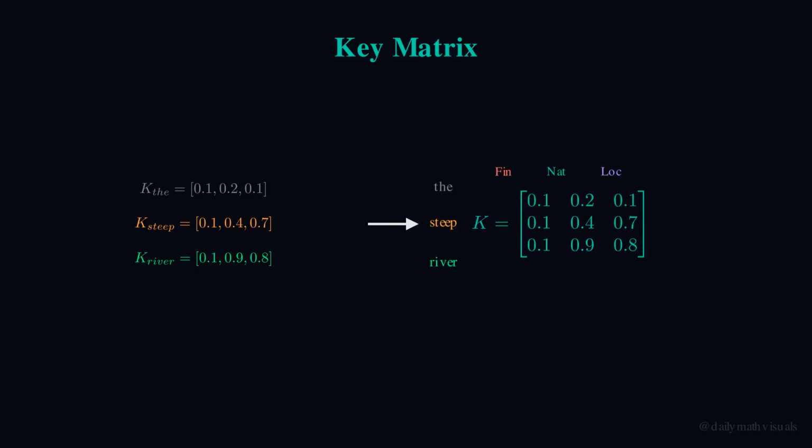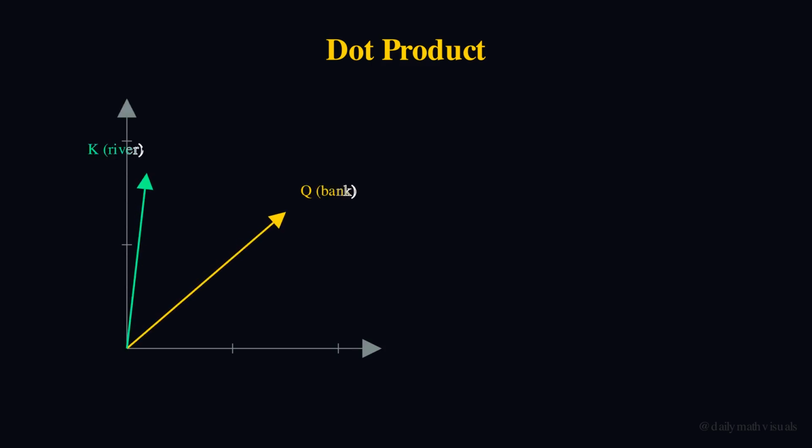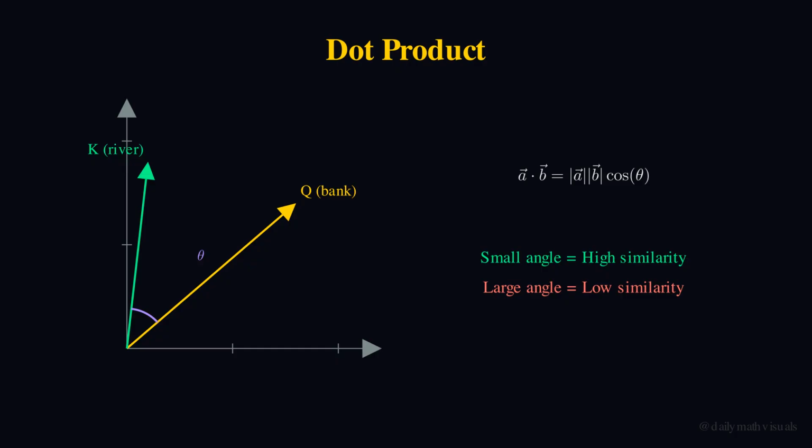Now the magic. To find how similar bank is to each word, we multiply query by key transpose. Key transpose means we flip rows and columns. Now each column is a word. When we multiply, each result is a dot product. Query dot each key. Higher means more similar. The dot product measures similarity. Both direction and magnitude matter. Similar vectors pointing the same way have a high dot product.